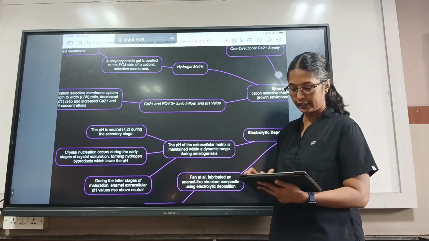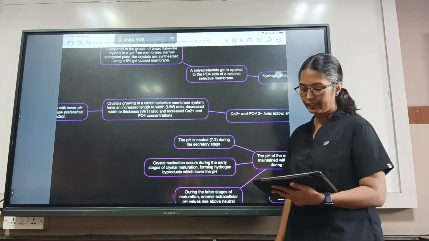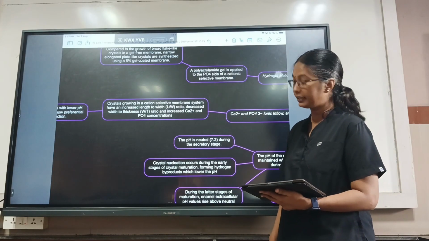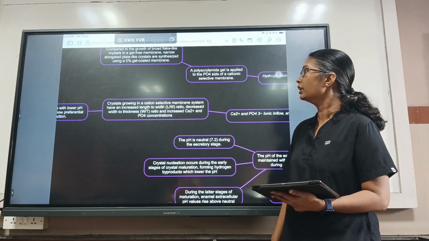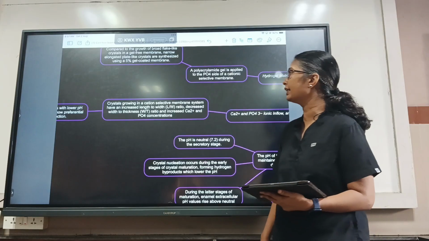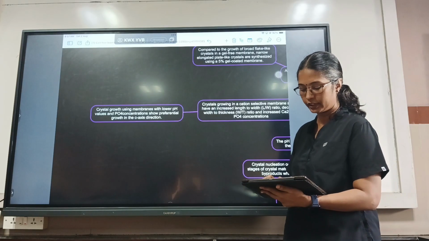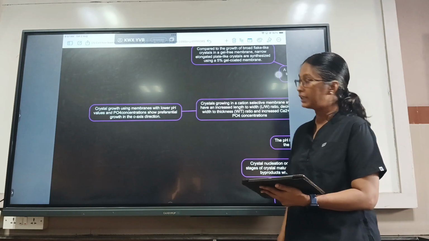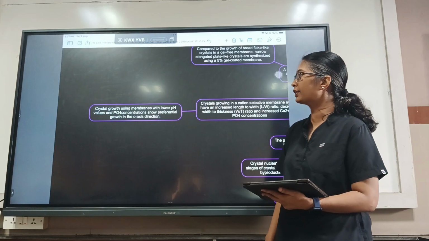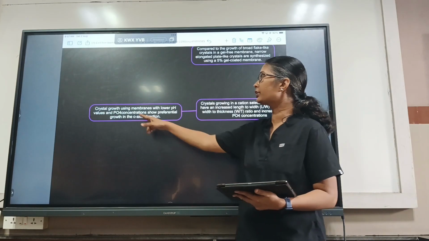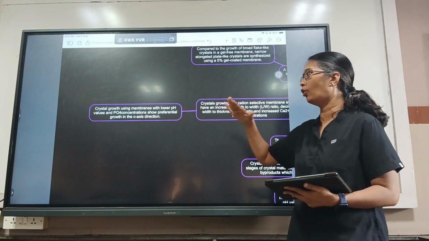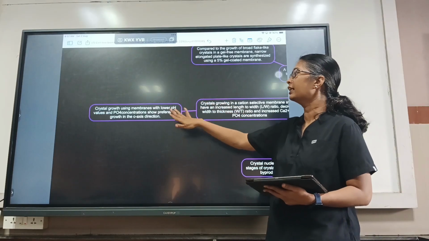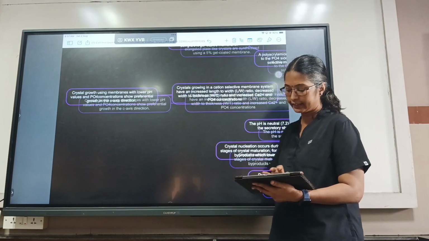So crystals growing on a cation selective membrane have an increased length to width ratio, decreased width to thickness ratio and increased calcium and phosphate concentrations. And the crystals grown using membranes with low pH values and phosphate concentration show preferential growth in the C-axis direction. So always the growth of a crystal is analyzed using the C-axis.